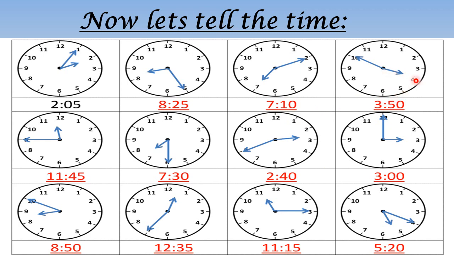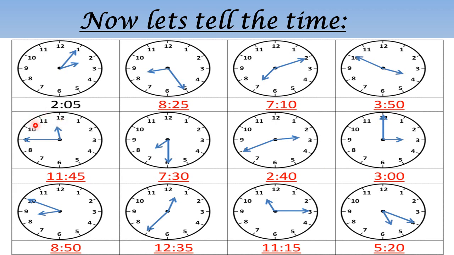Let's come to the next one. You can see here that the hour hand has not yet reached 4. It is between 3 and 4. So we will write 3 here. So we will write hour as 3. And for minute, we can say that 5 into 10 equals 50. So this is 3:50. Now in this clock, you can see that again the hour hand is between 11 and 12.